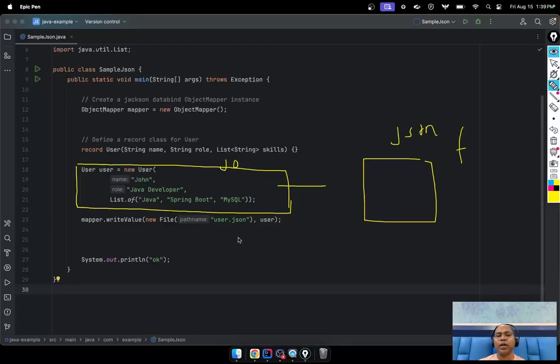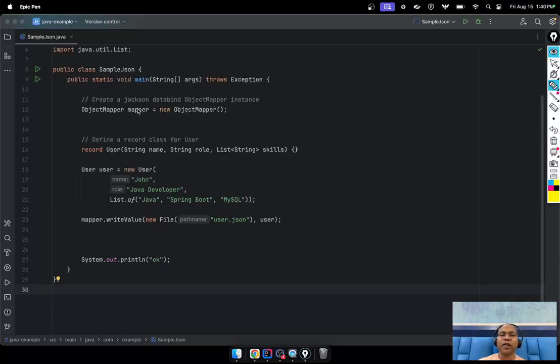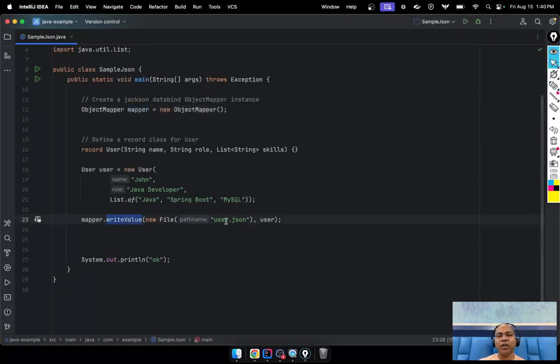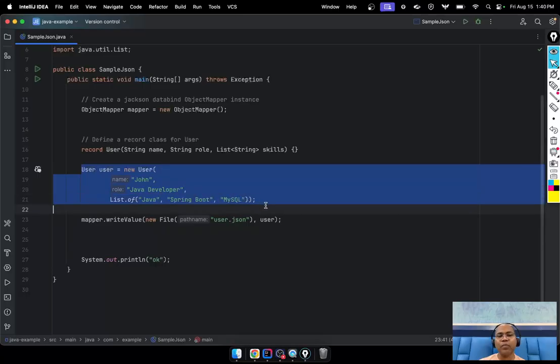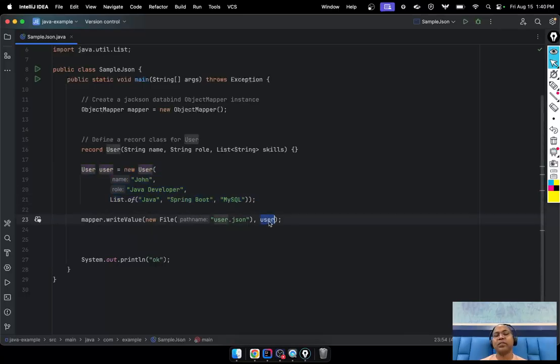JSON file. The file name I mentioned is user.json. So how can we do this simply? We already have an object mapper available. In the writeValue method I mention the file name, and this is the Java object I want to write. This Java object is internally written as JSON by the Jackson library. Very simple, there is nothing you have to do. Just create your object of the mapper and say writeValue. Once you run this code, this Java object is converted to a JSON object.